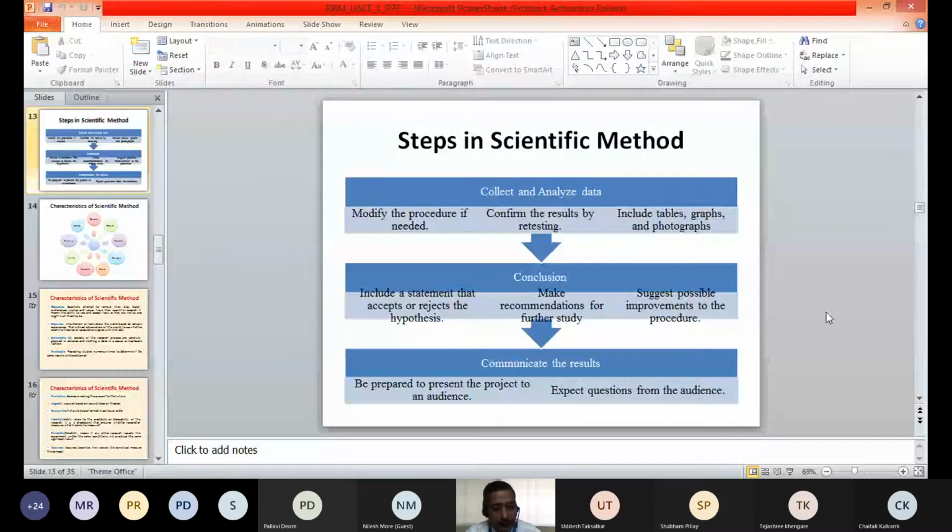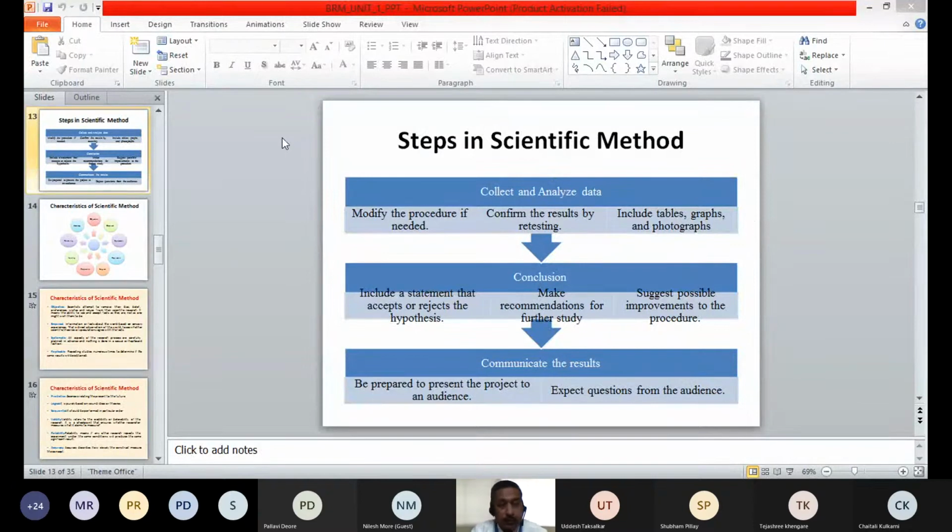Then is collect and analyze the data. To test the hypothesis, as I told you earlier, we'll have to collect the data. So whatever experiment we have designed, or whatever research we want to conduct, for that we have to collect the data. The data can be collected through different sources. So the step is collect and analyze the data. So modify the procedure if needed, confirm the results by retesting, and include tables, graphs, and photographs.